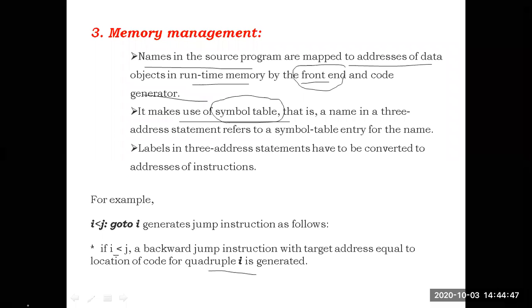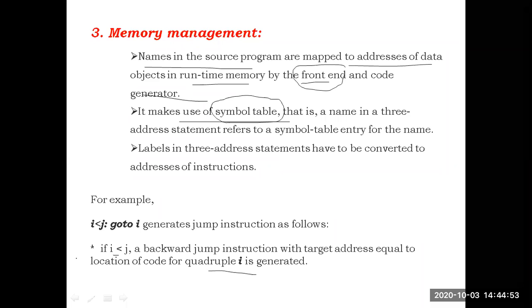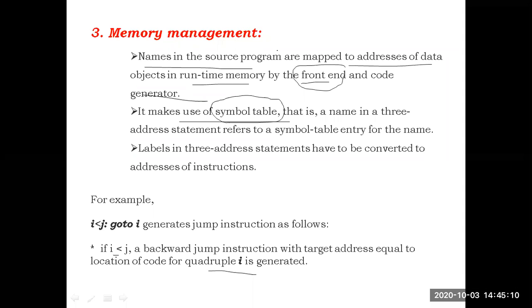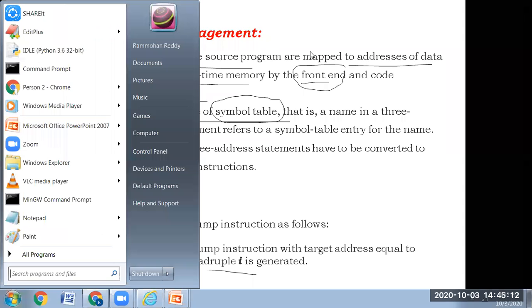The target address is equal to the location of i. Whenever i is less than j, we are saying go to i. So if the condition is true, the target address will be equal to the location of i, that means the address of the variable i. Go to i, we will jump to the address of i. That is the thing. So this is briefly the third issue, that is memory management.